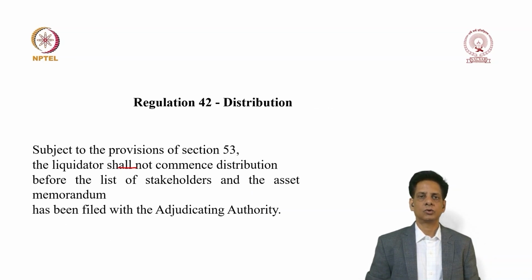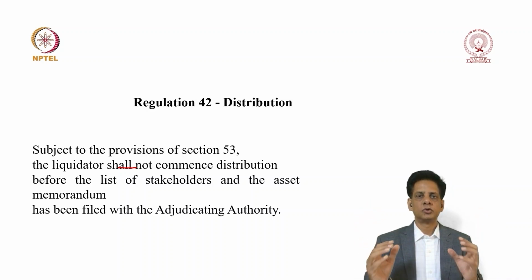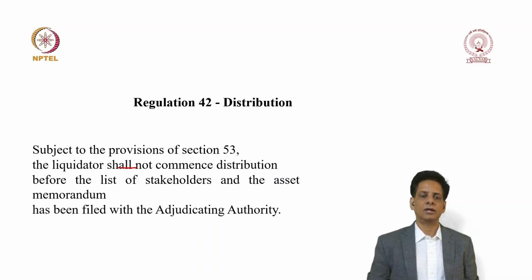Regulation 42 talks about distribution. The moment I say distribution, I am sure all of you have recalled those provisions that we have read under Section 53 of the IBC, which deals with the waterfall mechanism, where we read how the money realized should be distributed to the various creditors on priority basis. That is Section 53, and Regulation 42 also deals with that and incidentally connects the payment or distribution to Section 53.